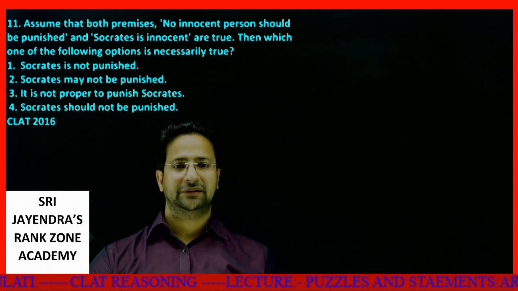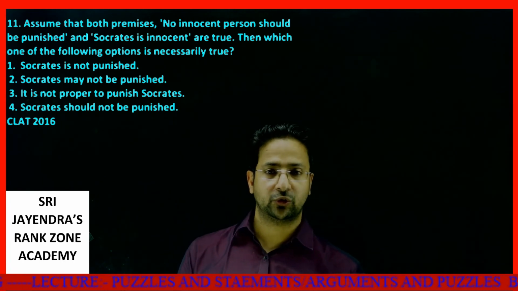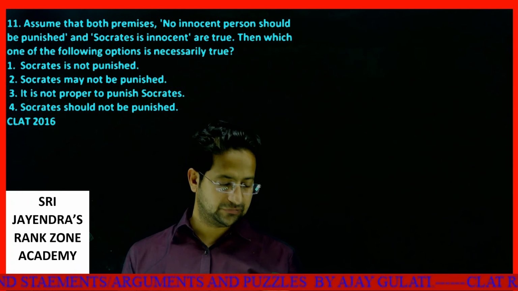Assume both premises, that both premises are true. Okay, what are the two premises? No innocent person should be punished, and Socrates is innocent. Let's say both of these are true.